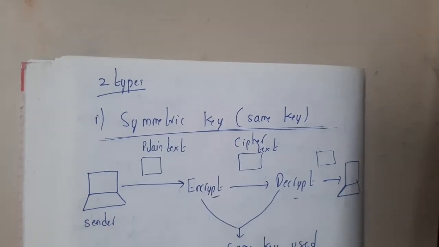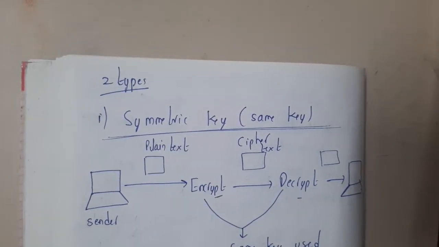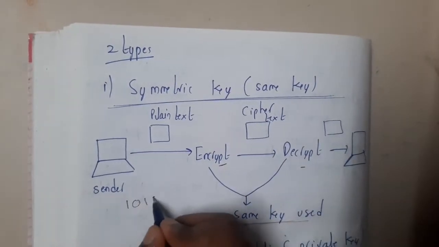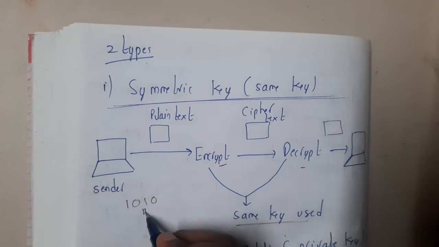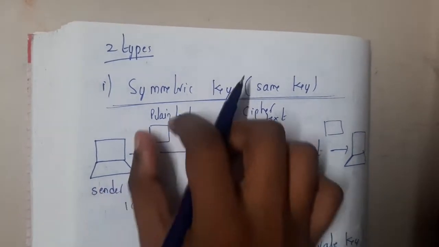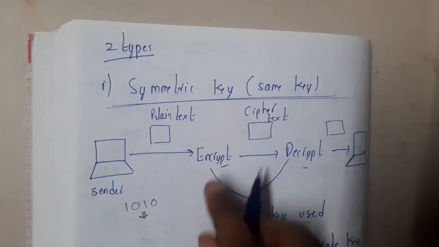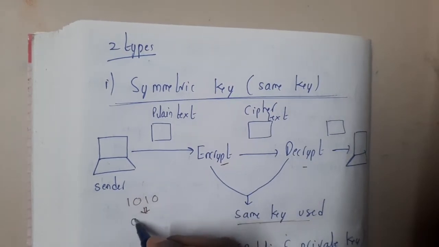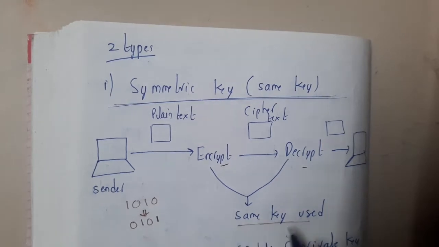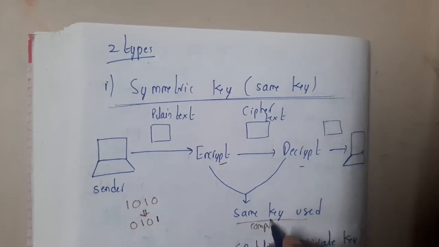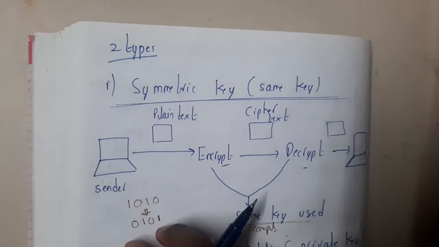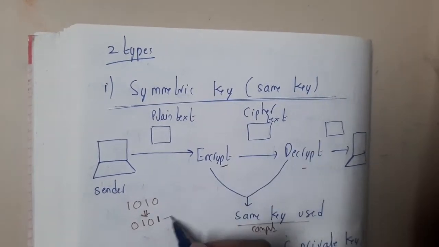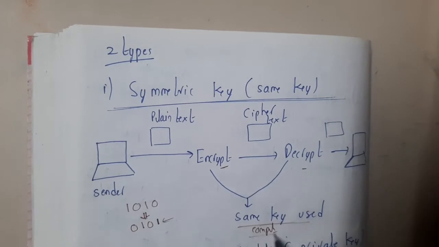Now your question will be, please give us an example, right? Assume that I am sending a bit number 1010. Before sending this message, I will encrypt it. What I will do is make the complement of it, guys. What is the complement of this number? It is 0101. So what is my key here? It is nothing but complement, right? So I complemented it. This will be sent in the network, and if any hacker tries to hack it, he will get this data. He doesn't know that my key is complement, right?